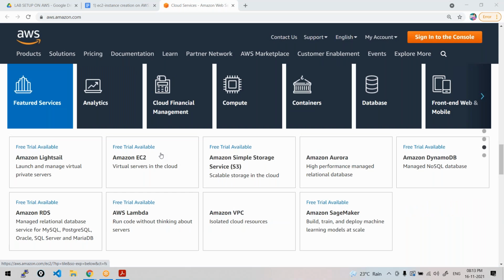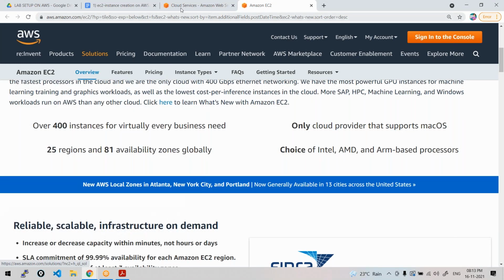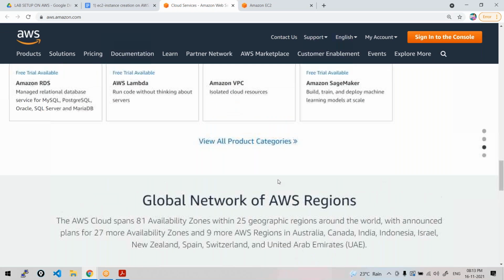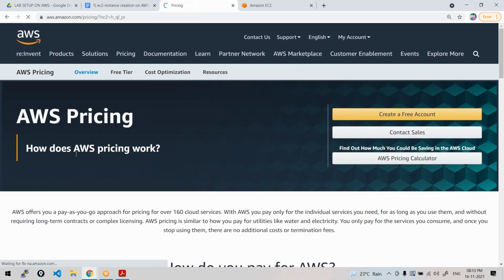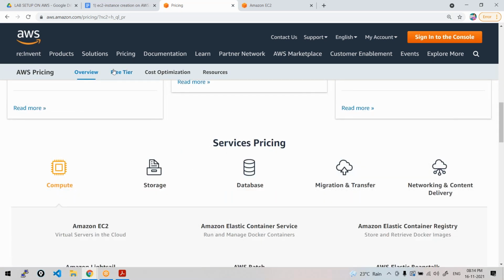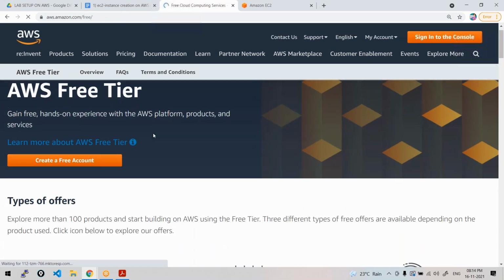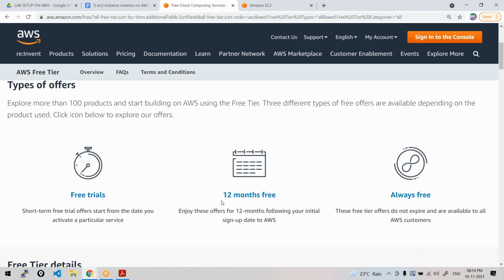Yeah, can you see that free tier availability? This is about EC2. You will also have the free tier of your account pricing, create a free account. See here, when you are trying to create a free account, how many hours of free account do you have? When you create a free account on AWS, means a free tier eligible account, it's free for 12 months.